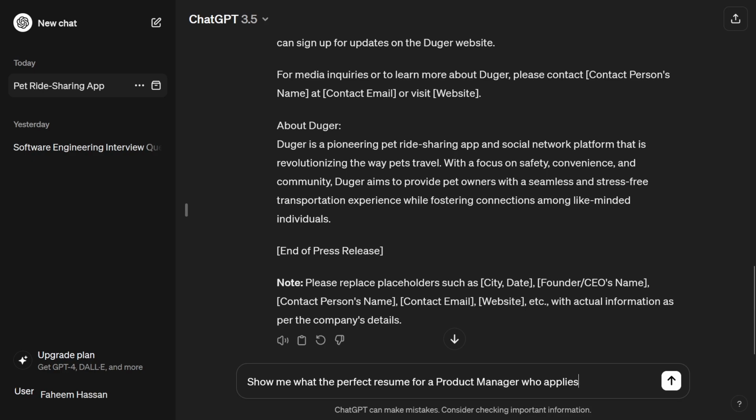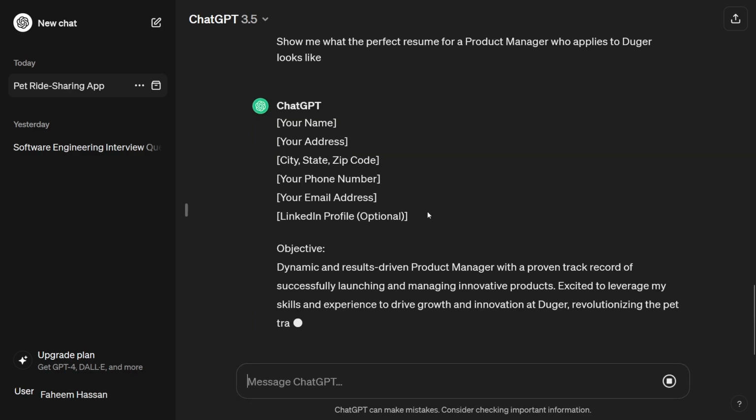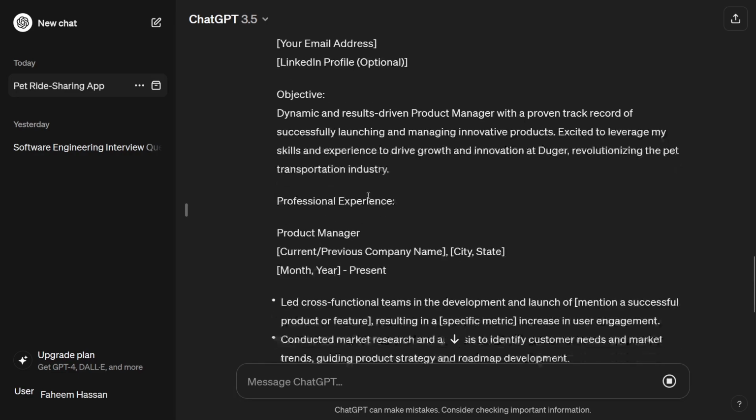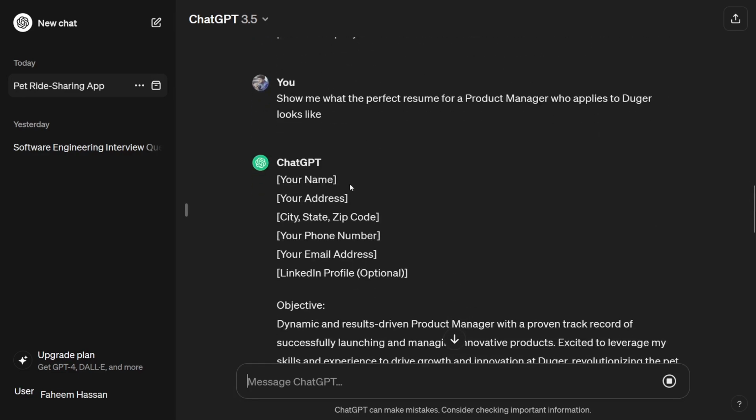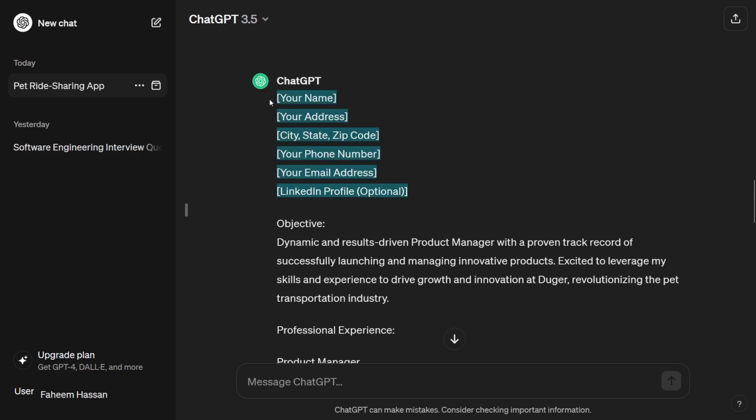Now let me type here another thing, like show me what the perfect resume for a product manager who applies to Duger looks like. Someone wants to apply in this company, and I'm asking ChatGPT to write a resume for someone applying in this fictional company. So let me press enter, and here you can see that it is providing me the space to type my name, address, phone number, this type of personal information.